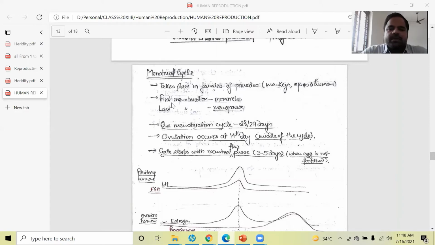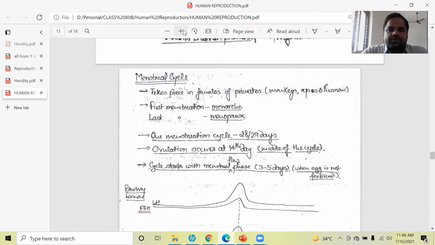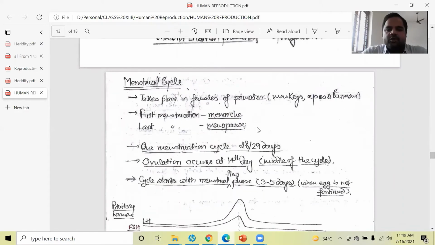So here, there are some points such as menarche and menopause. Menarche means when first menstruation starts, then we are using the term menarche, and the last menstruation in case of a particular female will be called menopause. So menarche and menopause are the terms which have been used for first and last menstrual cycle.